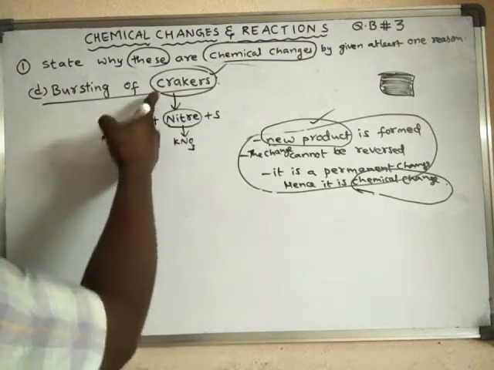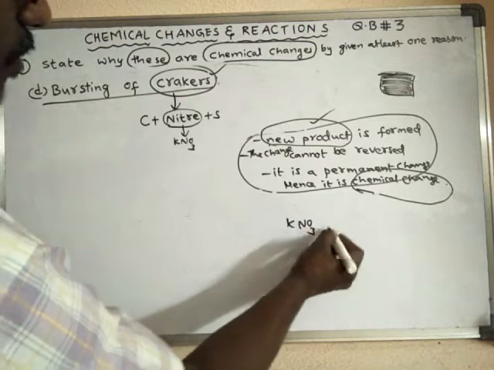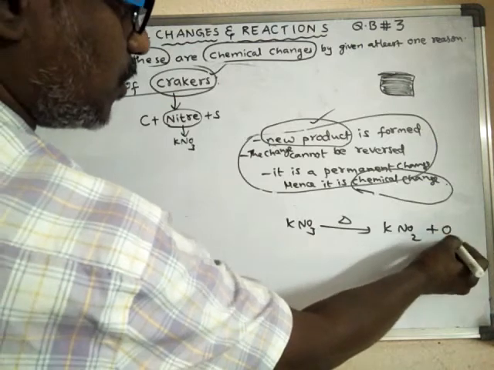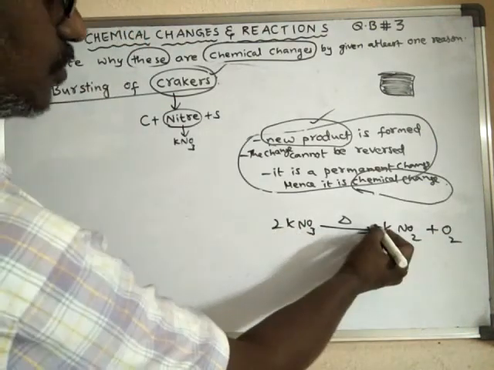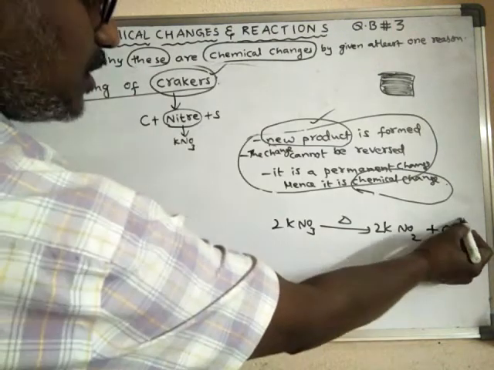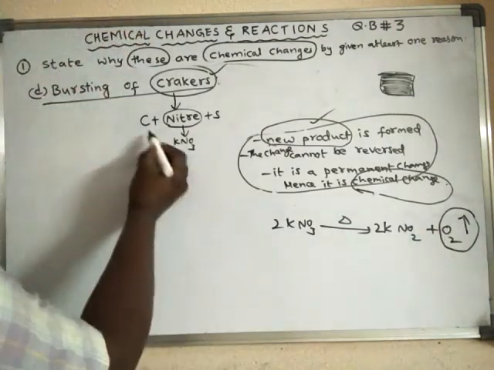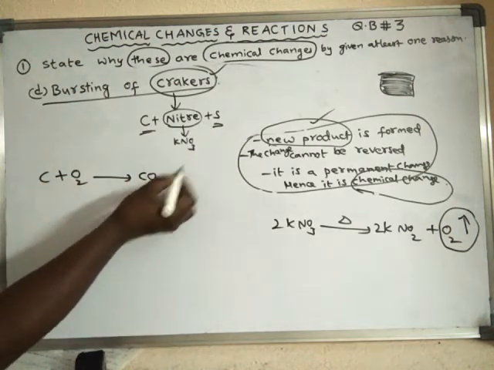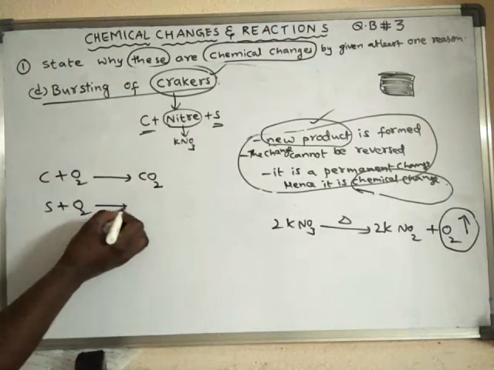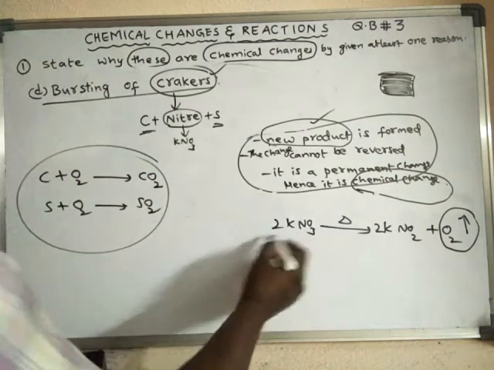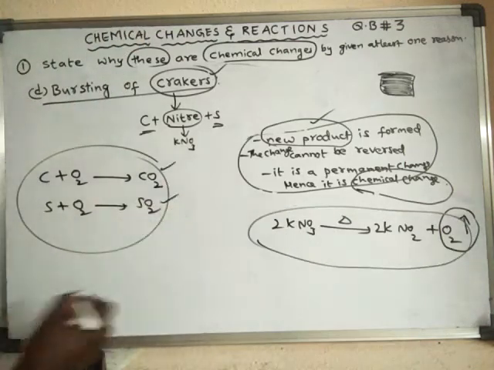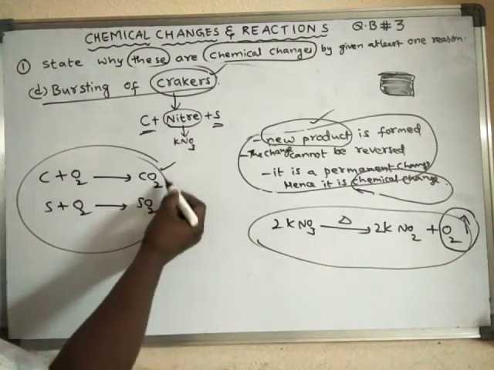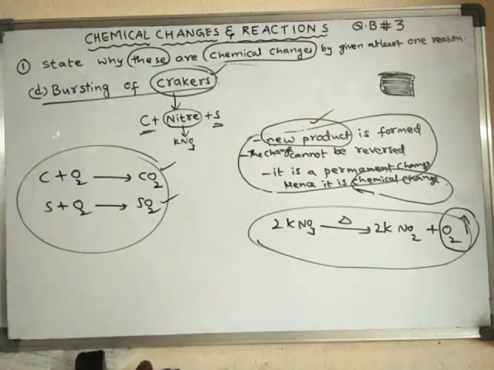Due to the heat, this KNO3, upon heating, produces oxygen gas. It releases oxygen gas. This oxygen gas will help in the combustion of these substances. So carbon will be combusted to carbon dioxide and sulfur will be combusted to sulfur dioxide. All of a sudden these reactions take place. Due to this process, a large amount of heat is liberated and a large amount of light.